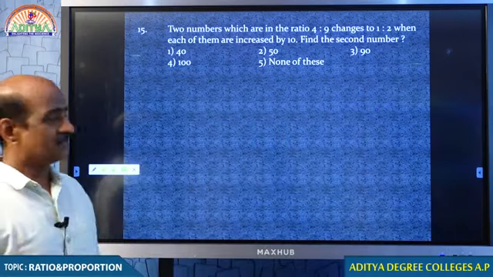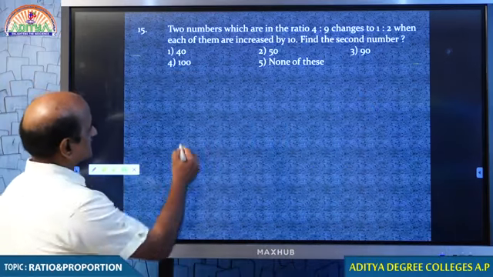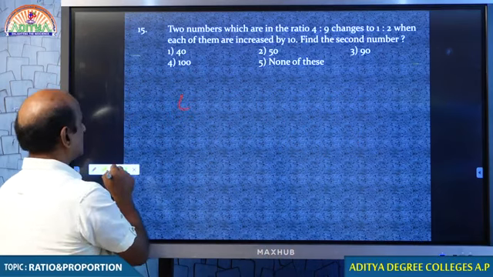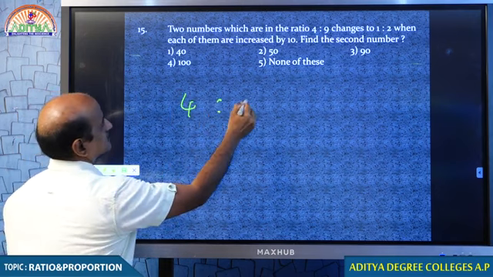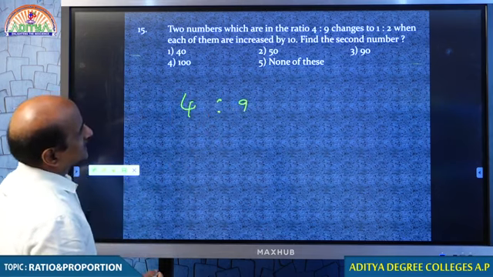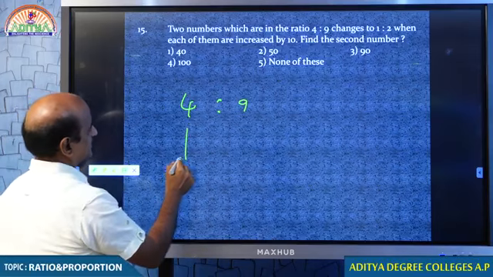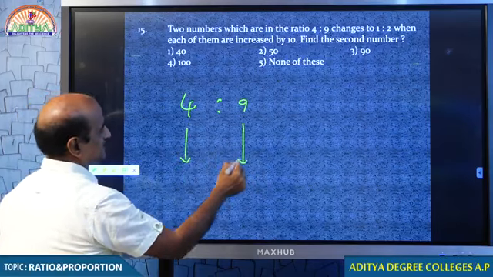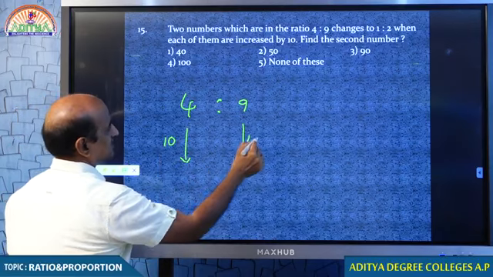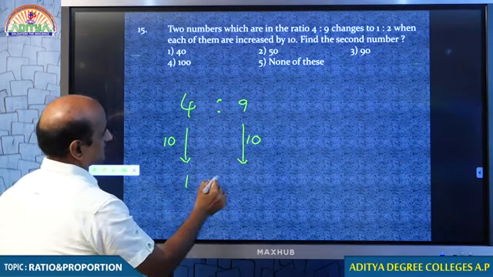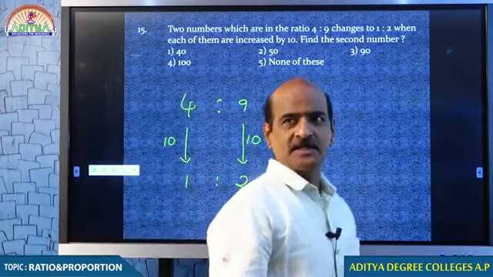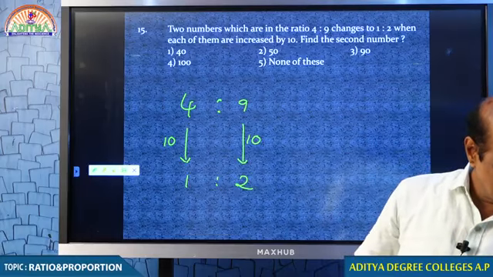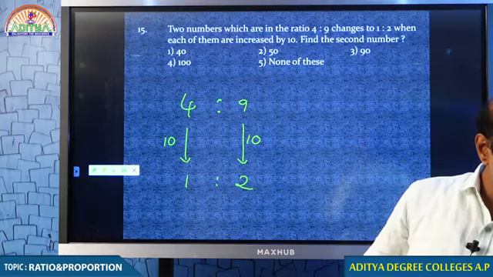Are we clear with this? Two numbers are in the ratio 4:9. Changes to 1:2 if each number is increased by 10. When each number is increased by 10, the ratio becomes 1:2. Surprisingly, the ratio seems to be decreasing.